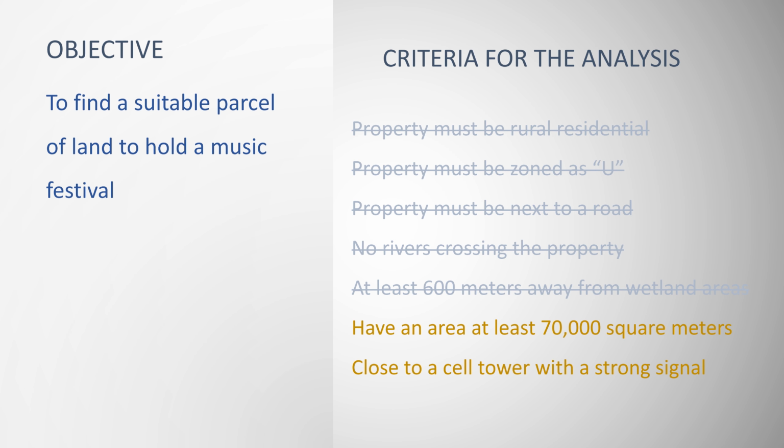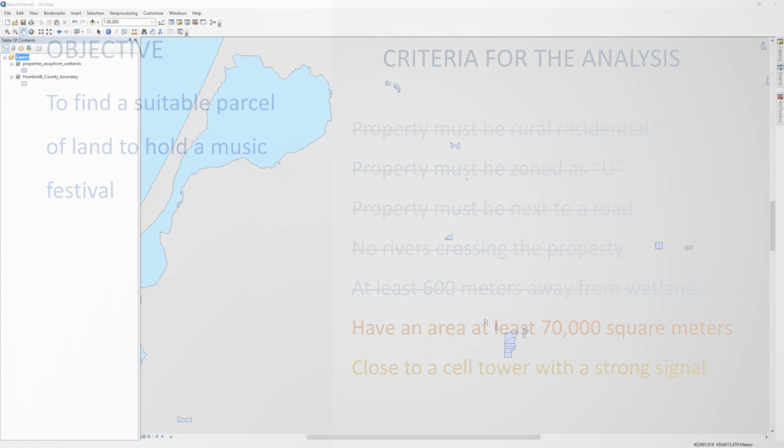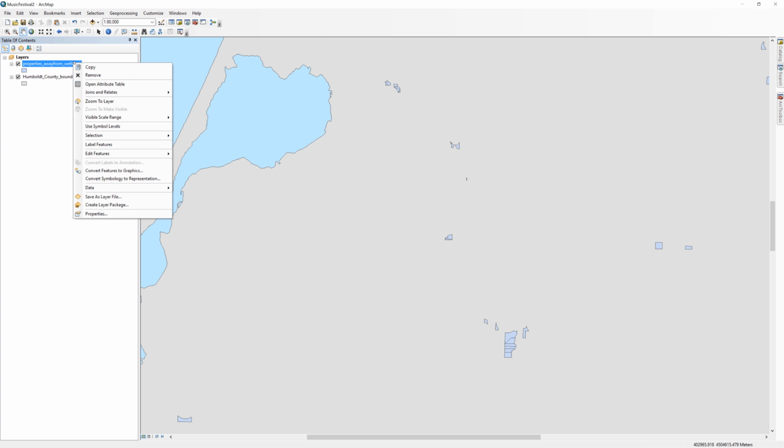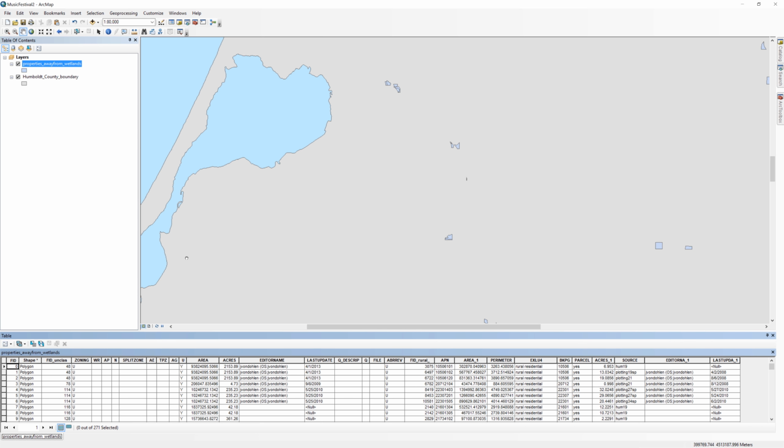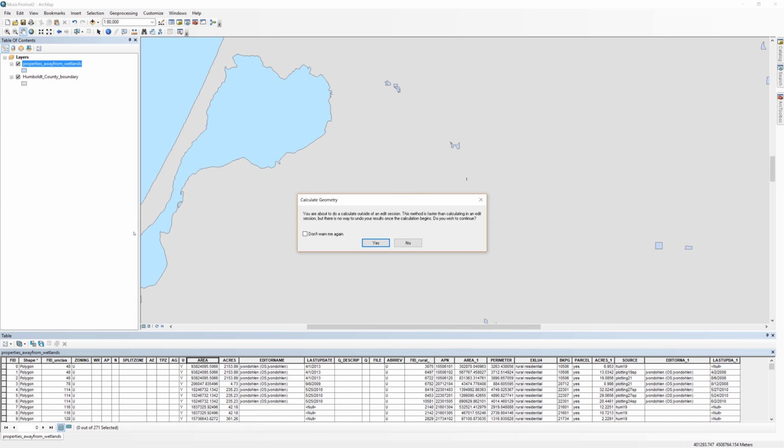In this step, I'm trying to locate properties that have an area of at least 70,000 square meters. To do this, I will use Calculate Geometry to update the area field. Then I will use an attribute selection. Open the attribute table for the Properties Away from Wetlands layer. Right-click on the header name for the area field and select Calculate Geometry.